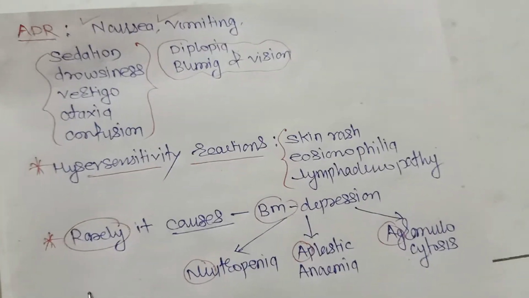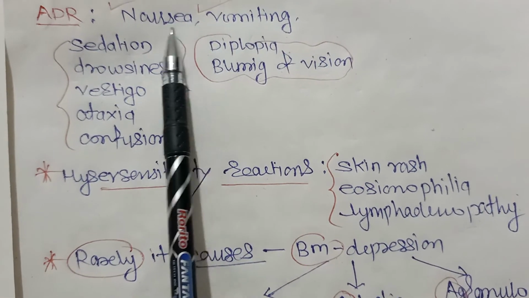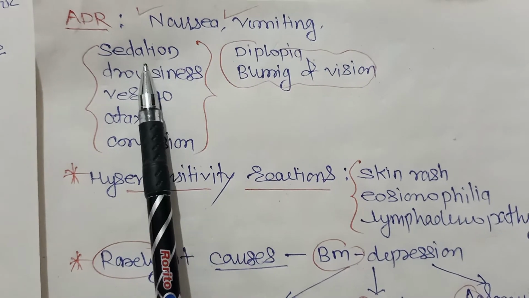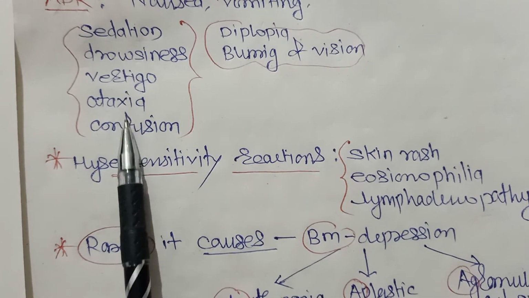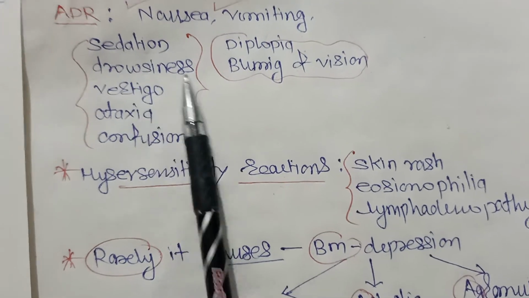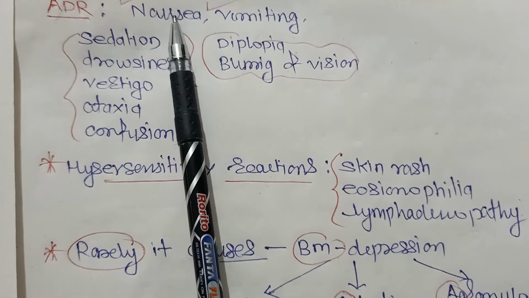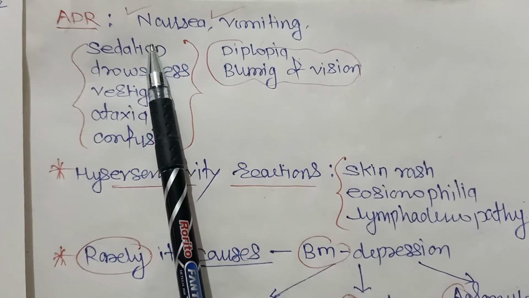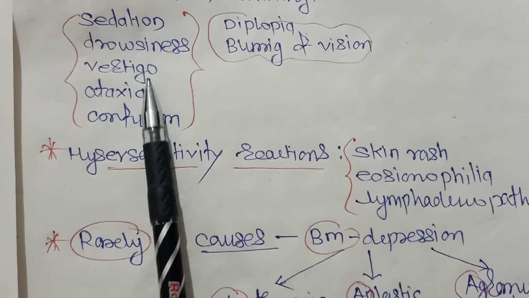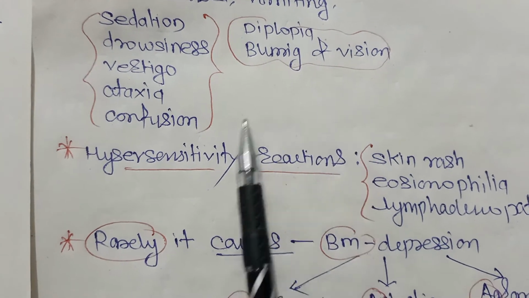Now what are the adverse effects of carbamazepine? When given orally, it causes nausea, vomiting, then sedation, drowsiness, vertigo, ataxia, and confusion. It also causes diplopia and blurring of vision. These are the common adverse effects of carbamazepine. Nausea and vomiting are common. Sedation occurs because it crosses the blood-brain barrier, so CNS side effects like sedation, drowsiness, and vertigo occur, along with ataxia, confusion, diplopia, and blurring of vision.